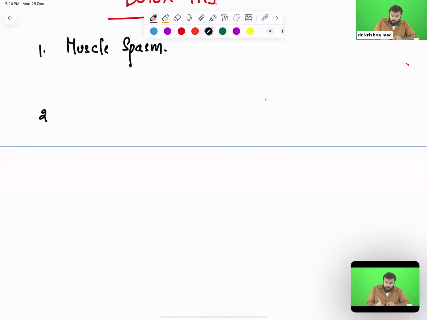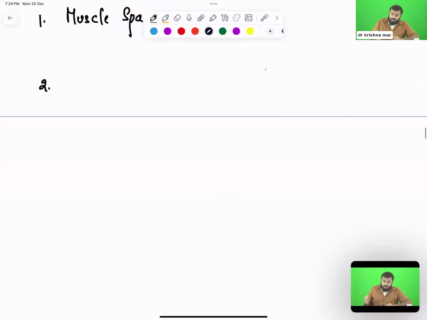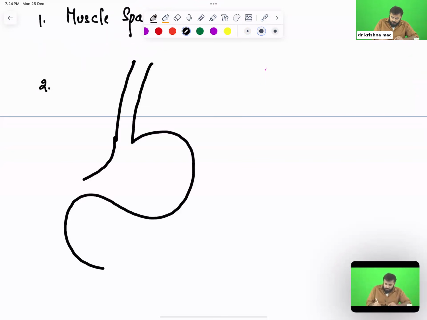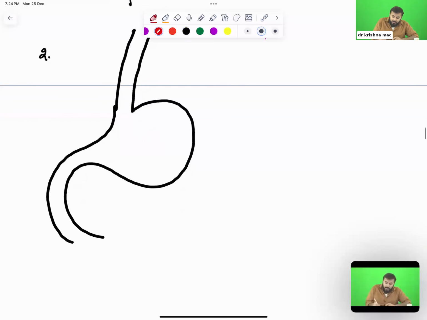Second important thing. What is the second important thing? There is one medical condition. What is that medical condition? This is your esophagus. This is your stomach. All of you should know one very important thing, that in the lower end of the esophagus you have a sphincter like this. What is the name of this sphincter? The name of the sphincter is lower esophageal sphincter, LES.